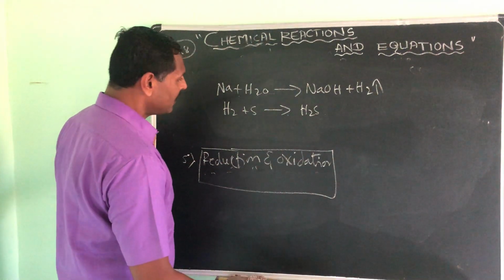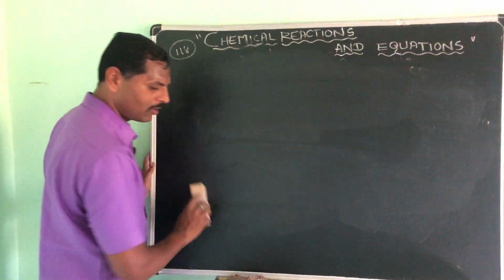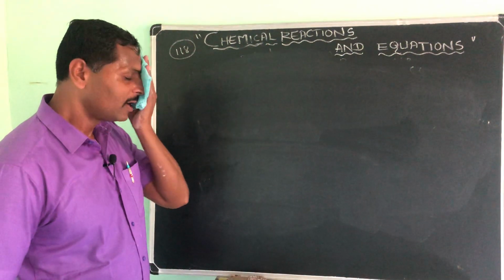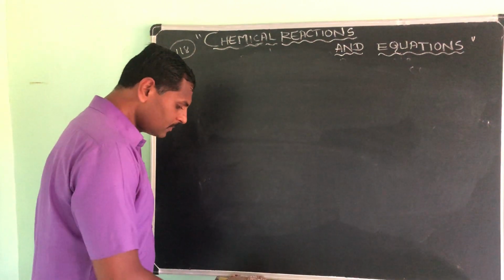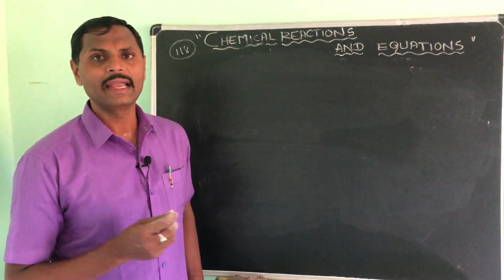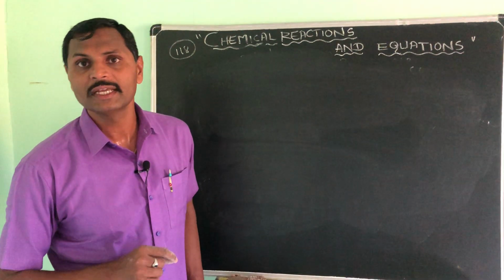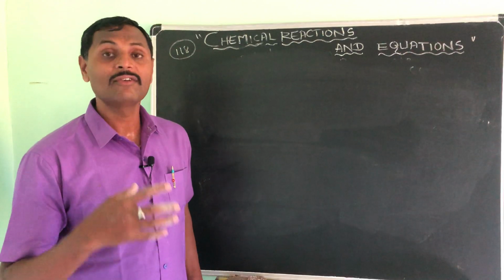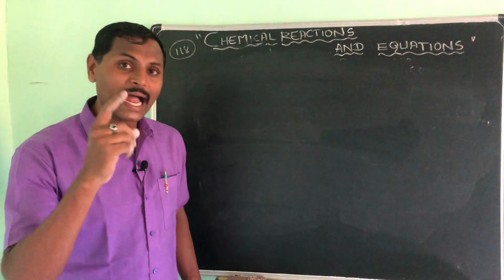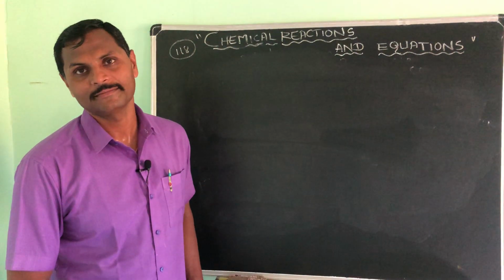Next we will move on to the importance of redox reaction in our day-to-day life. Why is it so important in our day-to-day life? Because, in an oxidation reaction, suppose you keep any oily foods outside in the atmosphere, they react with the atmospheric oxygen and give a bad, foul smell, and make the food unfit to eat. That process we call rancidity. So rancidity is the effect of a redox reaction.